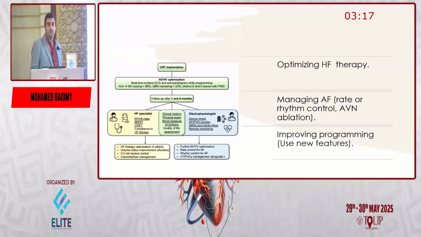The first step is optimizing therapy. CRT is an add-on treatment to therapy. So if the patient is not receiving proper medical treatment, do it. If you can maximize the dose, do it. Use new drugs like sacubitril valsartan, which was not evaluated in early CRT studies, and manage arrhythmias of atrial fibrillation with either good rate control, good rhythm control, or even AV nodal ablation.